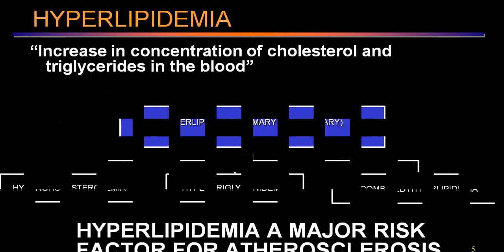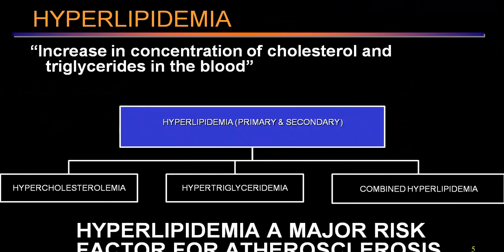To understand this, you should know that lipids are divided into three groups: cholesterol, triglyceride, and other components. Depending upon the etiology, we label them as primary or secondary. If there is increased level of TG, triglyceride, then we call that hypertriglyceridemia.